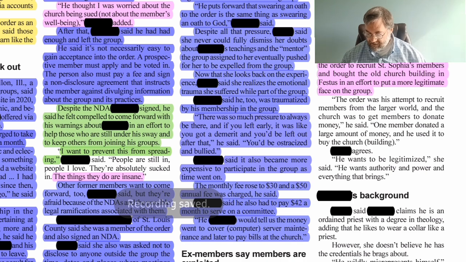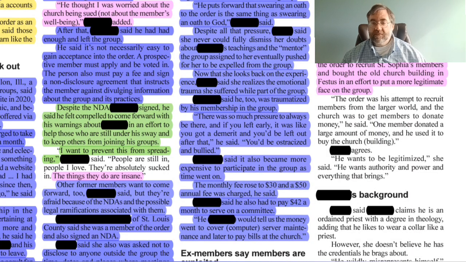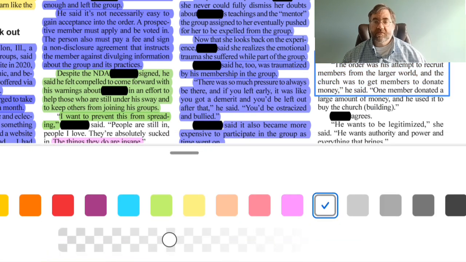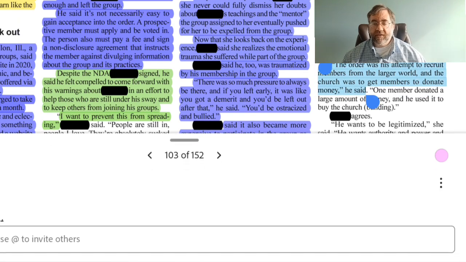The order was his attempt to recruit members from the larger world, and the church was to get members to donate money, he said. One member donated a large amount of money, and he used it to buy the church building. So it seems that there's two different things going on here in this paragraph. So the first, the order was his attempt to recruit members from a larger world. Sounds like an opinion. So we'll go ahead and highlight that in pink.